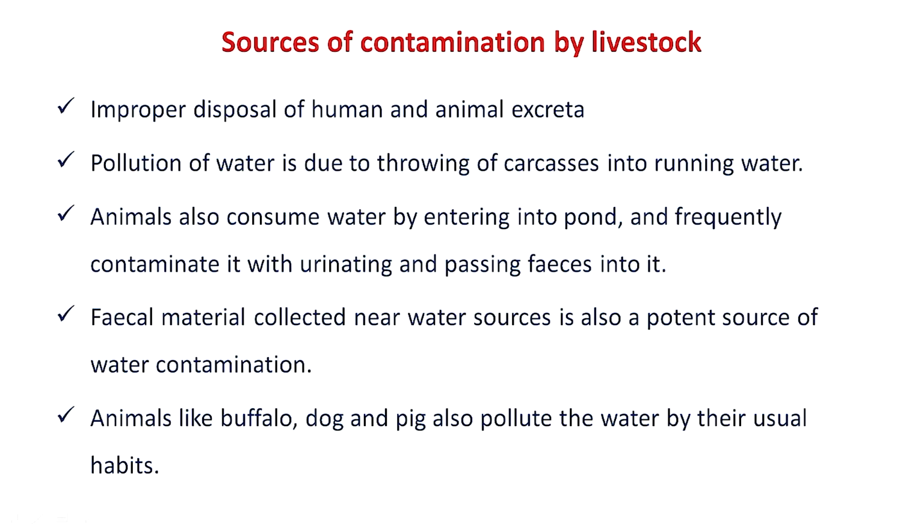What are the different sources through which livestock contaminate the water? Improper disposal of animal carcasses. Pollution of water also occurs by throwing animal carcasses into running water streams. Animals sometimes consume water by entering into the water body. During this process, they defecate and urinate and make the water polluted. Fecal materials collected near the water body are also a potential source of water contamination. Some animals like pigs, dogs and buffalo have a digging habit by which they pollute the water.